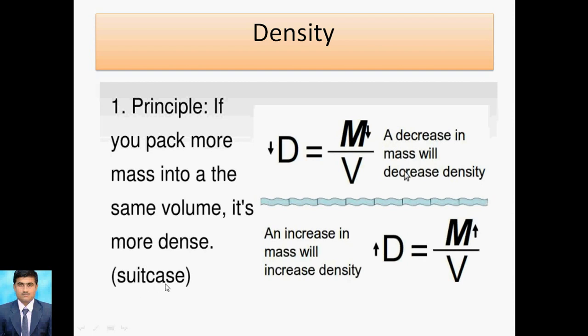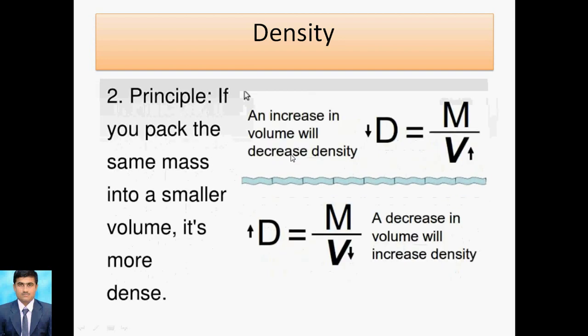Okay, here we can take the example of a suitcase. If you consider the same volume, and you add more clothes into the suitcase, what will happen? It looks more dense, because more mass means more density. And if you keep the same volume and minimize the clothes, it becomes less dense, because mass and density are directly proportional.